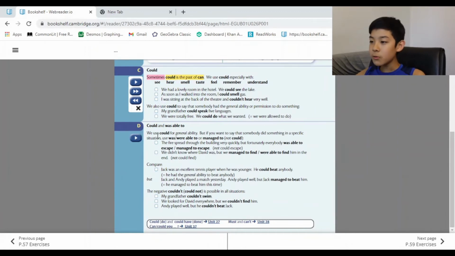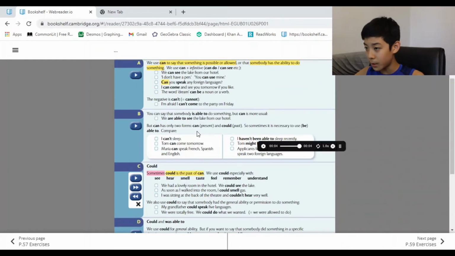We use could for general ability. But if you want to say that somebody did something in a specific situation, use was/were able to or managed to, not could. So basically, could is for general ability.